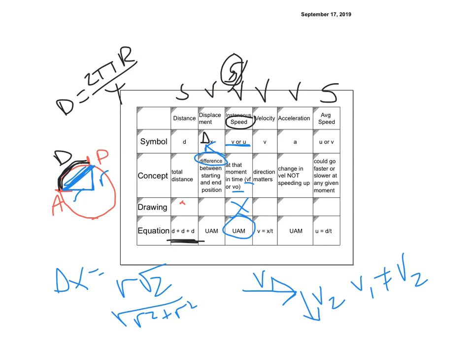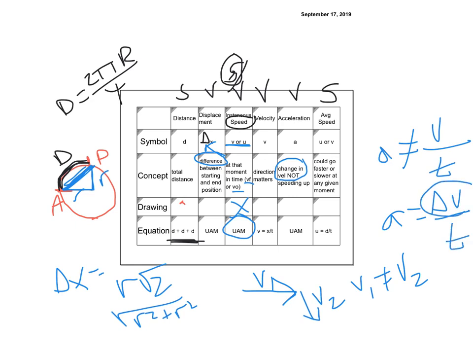For acceleration, acceleration is the change in velocity. So a does not equal v over t. Don't do that. a is equal to delta v over t, that is the definition. It's the change in velocity per time.